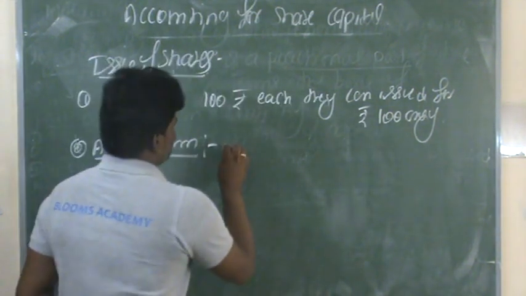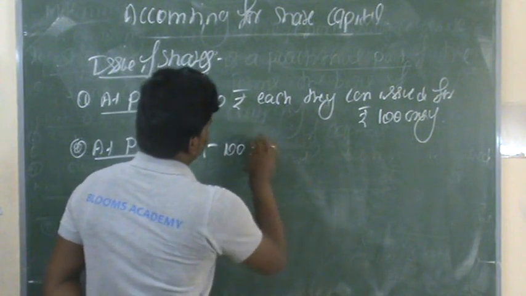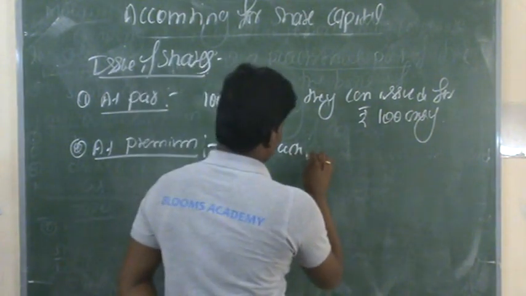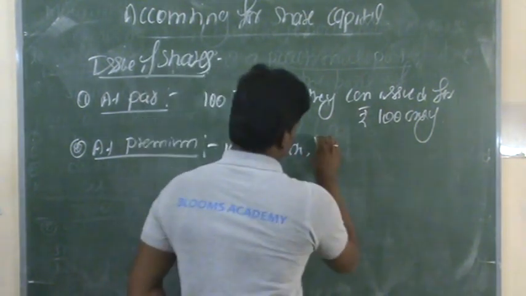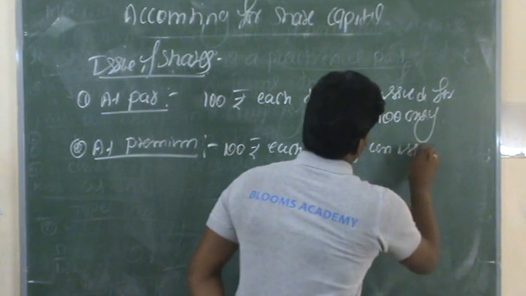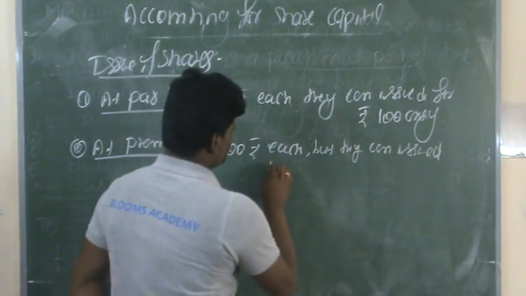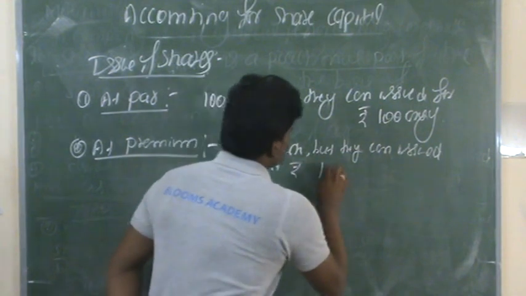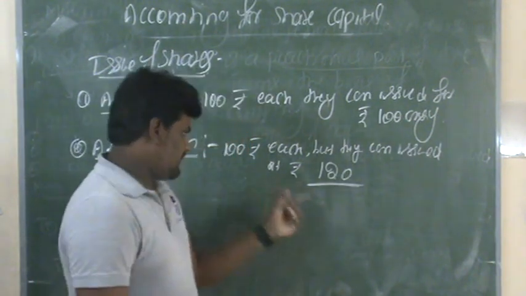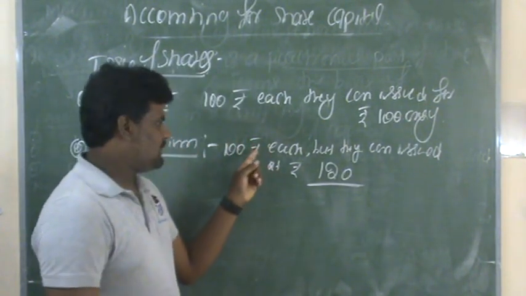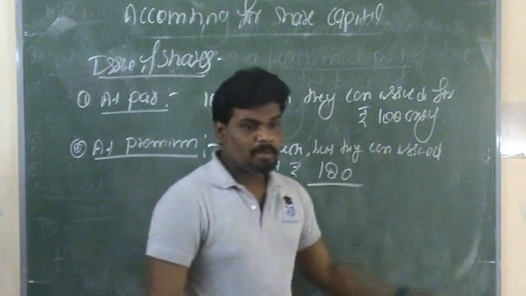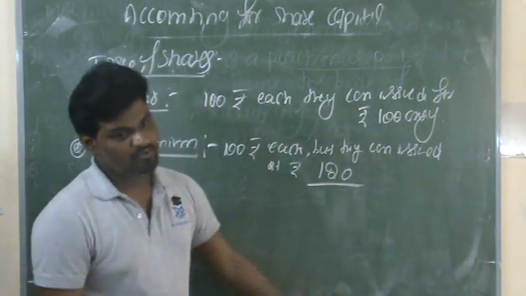Suppose, for example, the value of one share is rupees 100 each, but they can issue at rupees 120. Here the one share value is rupees 100 each in a company, but they can issue to the public for 120 rupees.